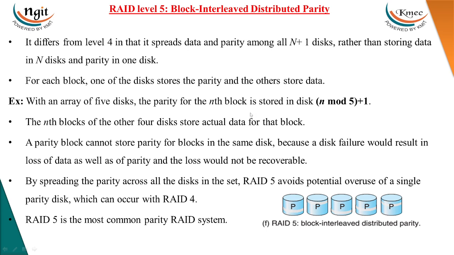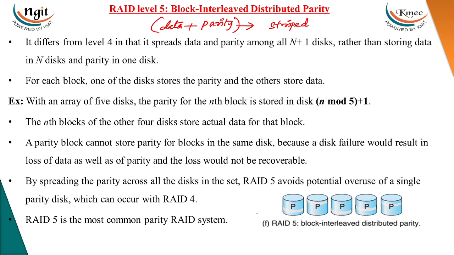Then RAID level 5, which is similar to RAID level 4, but here, along with the data, we are not maintaining a separate parity disk. Along with the data, the parity will also be striped across different disks.